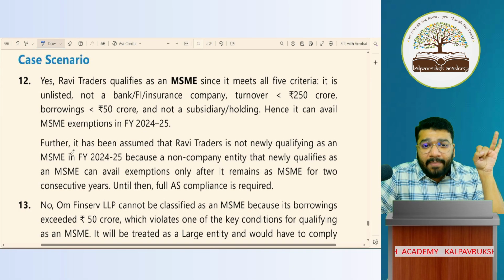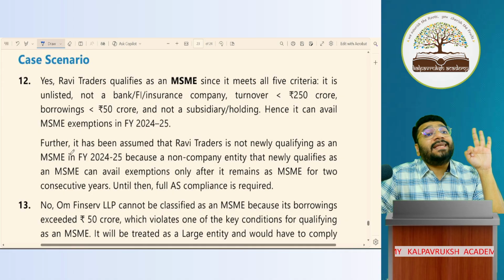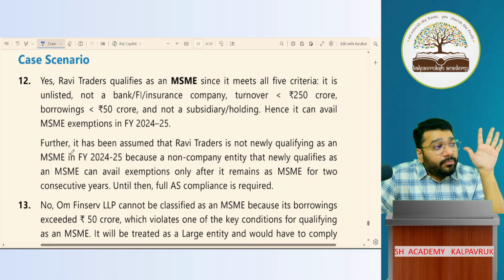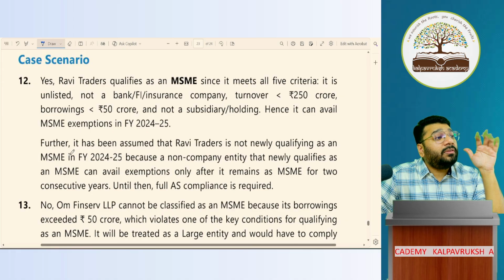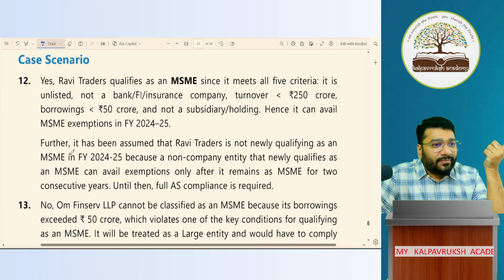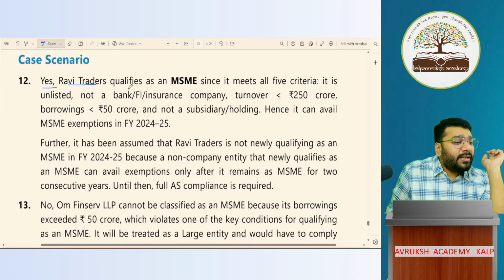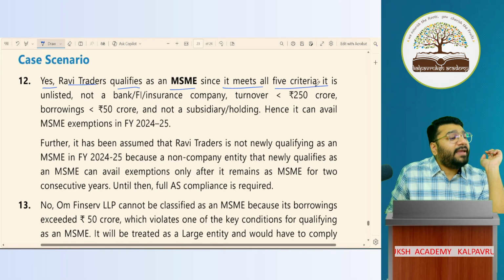Second, it should not be a bank or financial institution. Third, the turnover should not exceed 250 crores. Fourth, the borrowing should not exceed 50 crores. And fifth, it should not be a holding entity or subsidiary entity of a large entity. Like that, you write the provision. Then write, yes, Ravi Traders qualifies as MSME since it meets all 5 criteria.